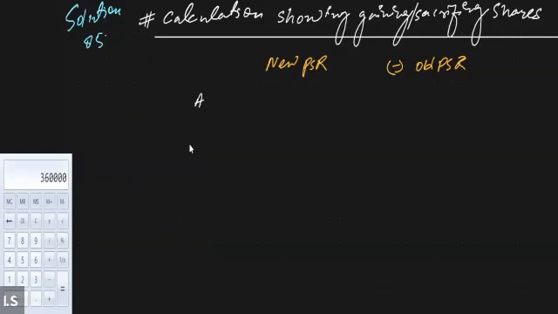So now A, B, and C, there are 3 partners. And earlier the profit sharing ratio of the partners was 2:2:1. So that means A was sharing the profits and losses in the ratio of 2 by 5, B was also 2 by 5, and C 1 by 5. And the new PSR is 5:3:2, so that means the new profit sharing ratio is 5 by 10, 3 by 10, and 2 by 10.